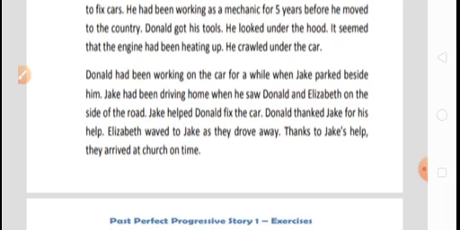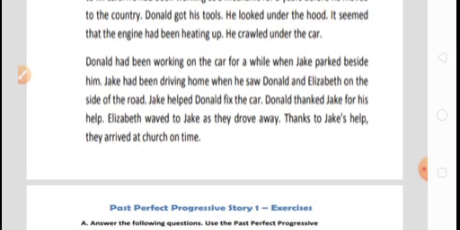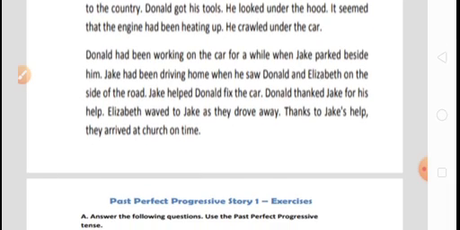Now, move to the next sentence. Donald got his tools. Then what happens? After waiting for 1 hour, Donald took out the tools. Tools means the things with which he can repair the car. That's why he took out the tools from the car. Now, this is in simple past tense, because no auxiliary verb is there, no verb ing form is there, and no time sense is there. Donald is the subject, got is the V2 form, and his tools is the object. So we may say this is in simple past tense.